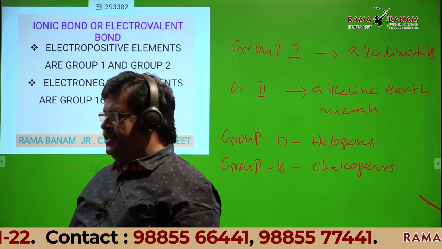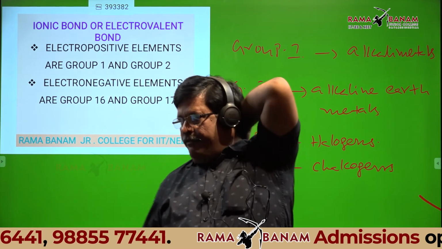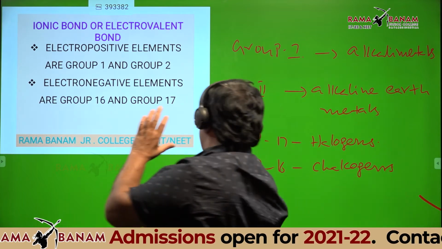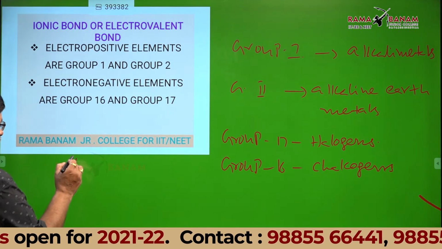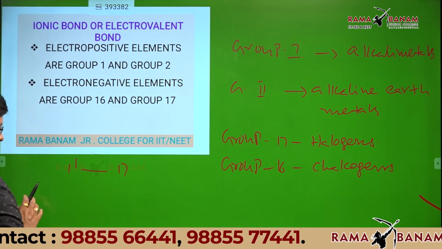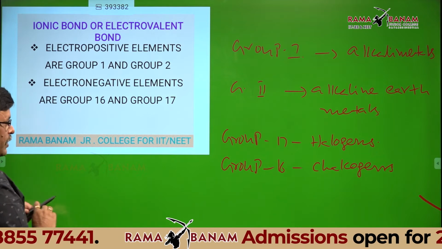Is it okay, students? So what is the final conclusion? Ionic bond is formed between group 1 and group 17. Am I right?